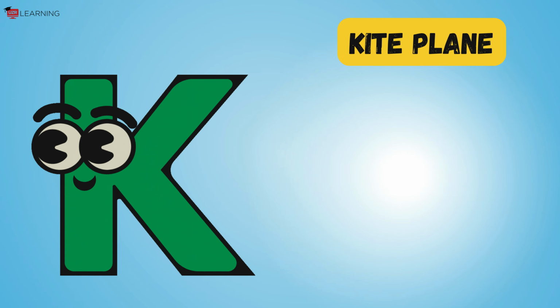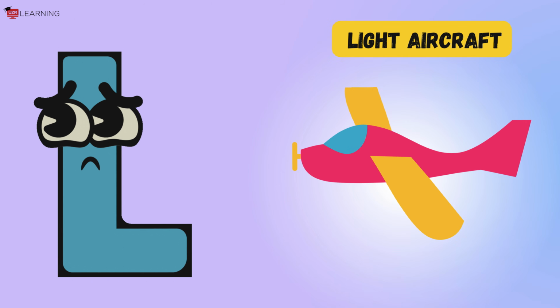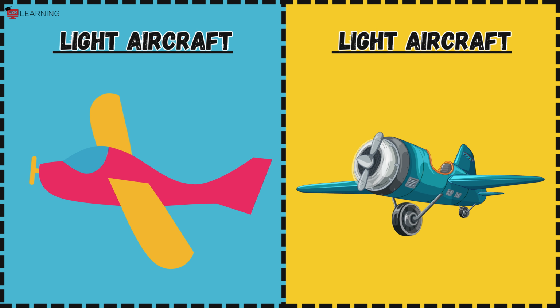K is for kite plane, kite plane, kite plane. Dancing light up in the sky. L is for light aircraft, light aircraft, light aircraft. Taking off and flying high.